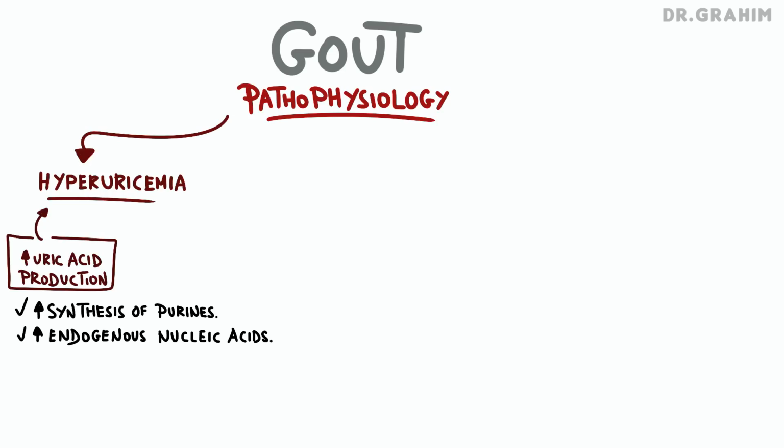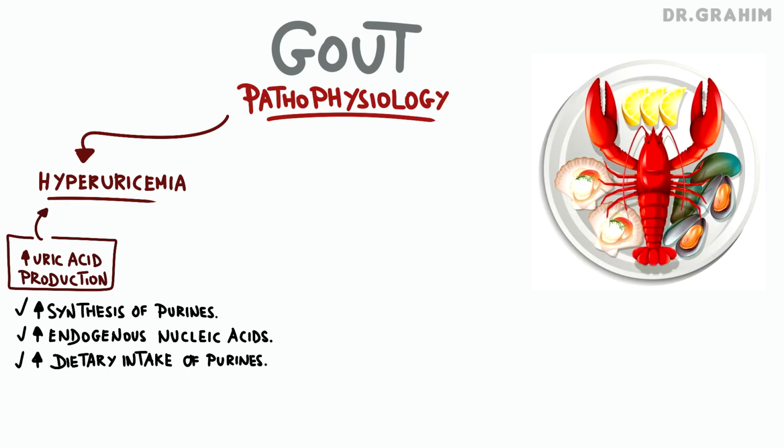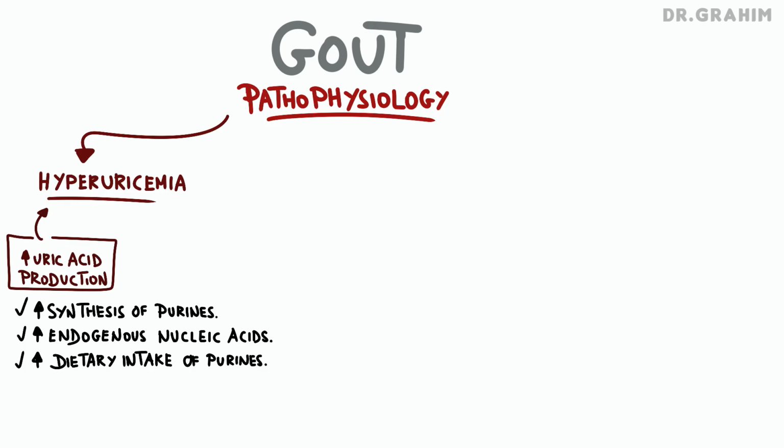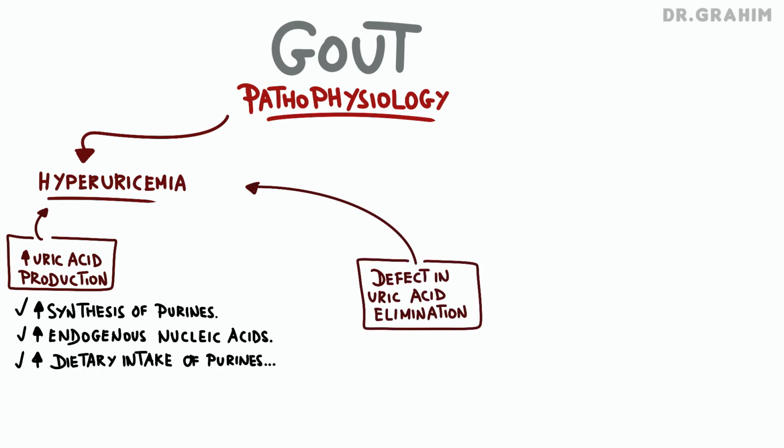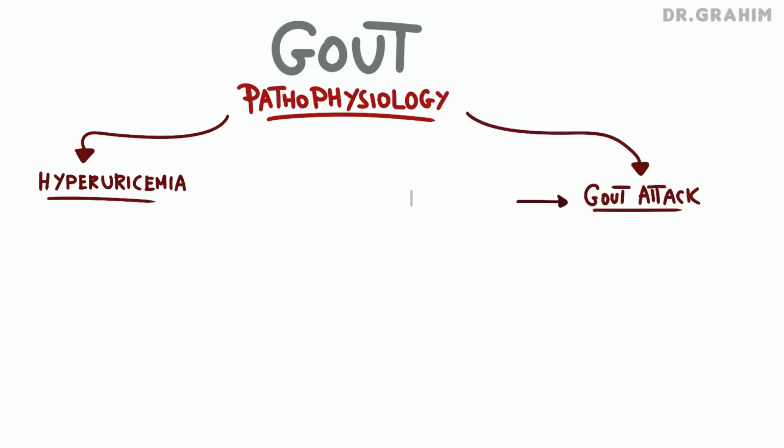This excessive increase in uric acid can also result from excessive dietary intake, resulting from an overconsumption of foods rich in nucleic acids, like red meats, organ meats, seafood, alcohol, etc. These foods increase uric acid production. The second process is a defect in uric acid elimination. So any defect can increase uric acid in the blood, and this defect can be caused by renal insufficiency, which reduces the elimination of uric acid, thereby promoting its accumulation, or it can be caused by medications that reduce urinary excretion.